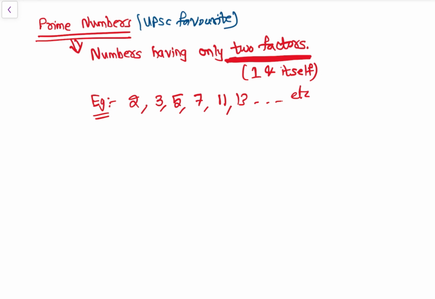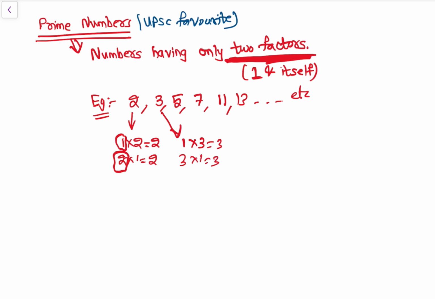Right? So अब देखो, only two factors means two factors, 1 and itself. That means this number will be there only in one table. See, 1 into 2 is 2 and 2 into 1 is 2. Okay, so factors are, by this 1 is a factor and the number itself, that is 2 is another factor. सिर्फ 2 ही factors होंगे. कोई भी नंबर लो प्राइम नंबर, so that is see 3 is 1 into 3 is 3 and 3 into 1 is 3, right? So any number having only टेबल ऑफ वन टेबल में आएगा एंड नंबर खुद का नंबर के टेबल पे आएगा, दैट इज प्राइम नंबर, राइट? सिंपल थिंग, राइट?